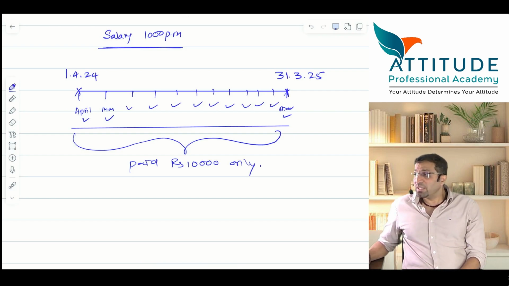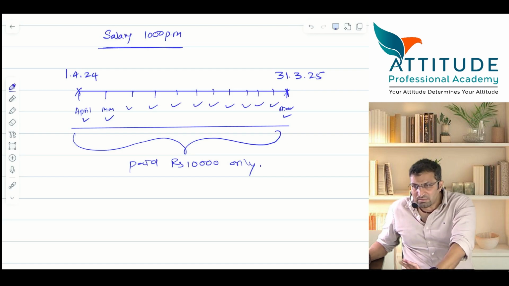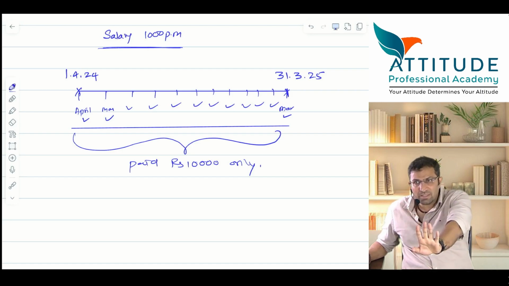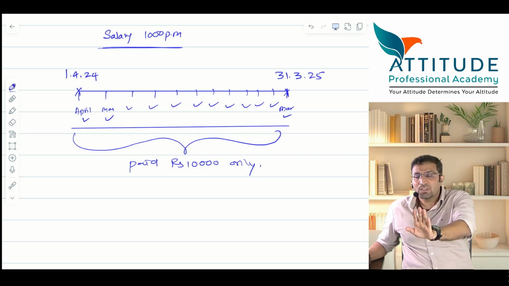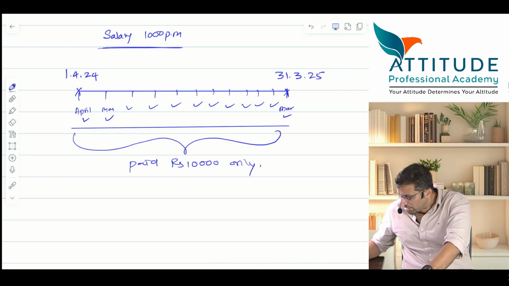How many months has he worked? 12 months for you. So you have received the benefit for how many months? 12 months you have received the benefit. So you should have paid him how many months' salary? But how many months have you paid? It means that for the last 2 months, February and March, you have not paid the salary.